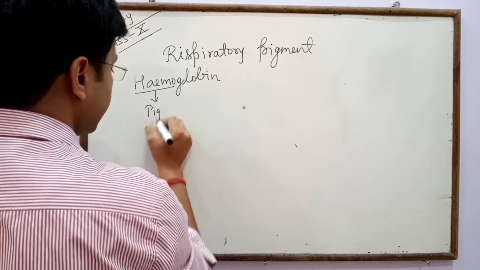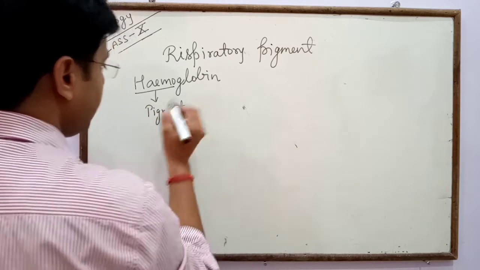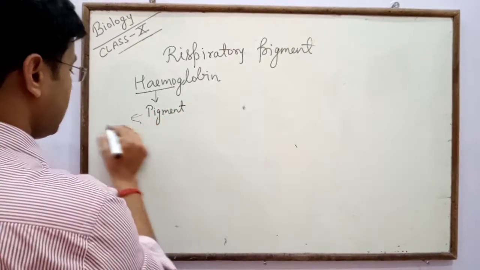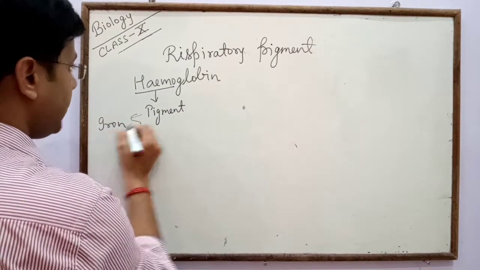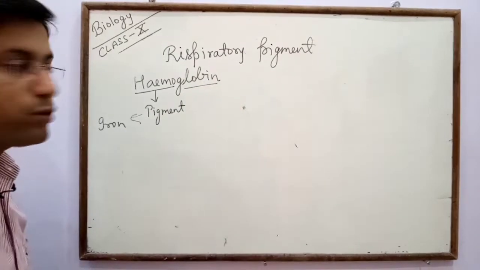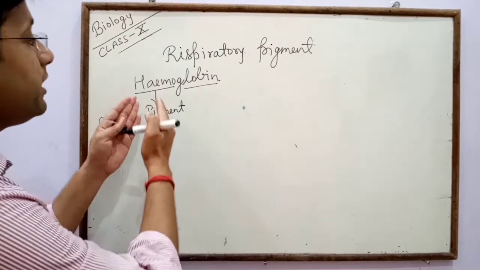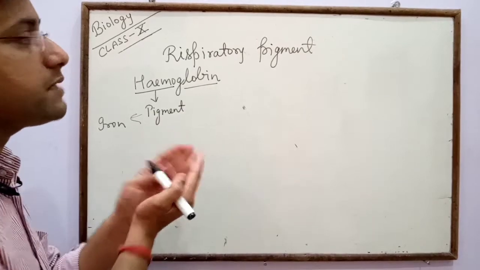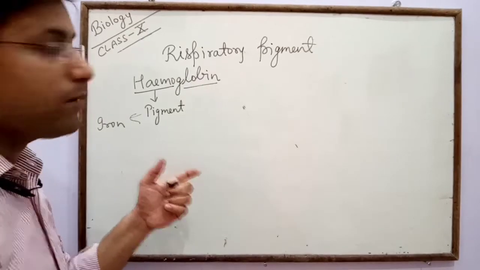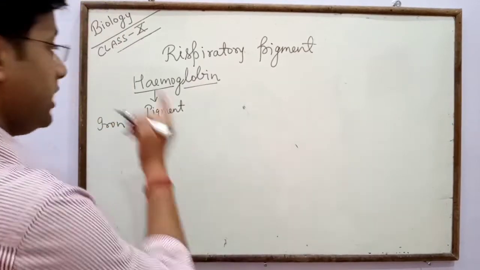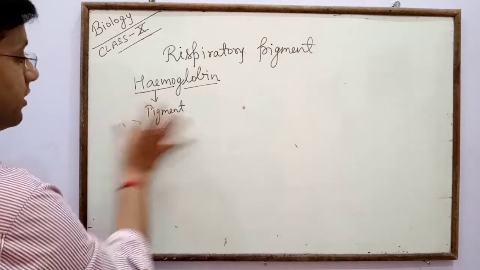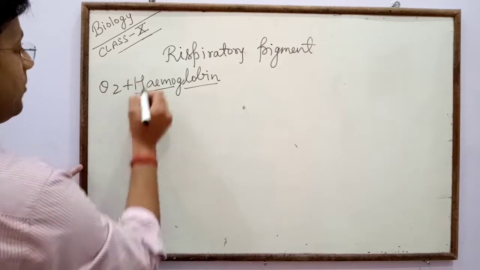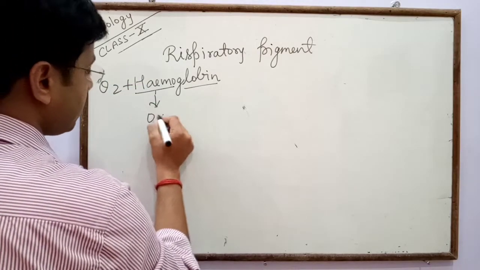Heme is a pigment which provides red color to the blood, because it is an iron-containing pigment, and globin is a type of protein. Both heme and globin form hemoglobin. Hemoglobin helps in the transportation of oxygen, because it temporarily combines with oxygen and forms oxyhemoglobin.